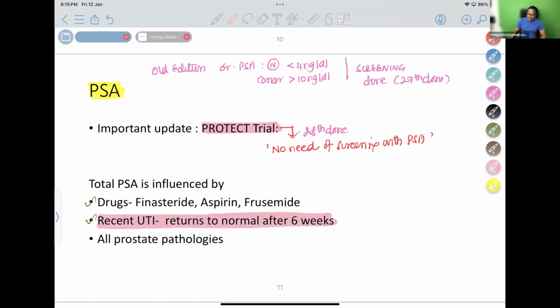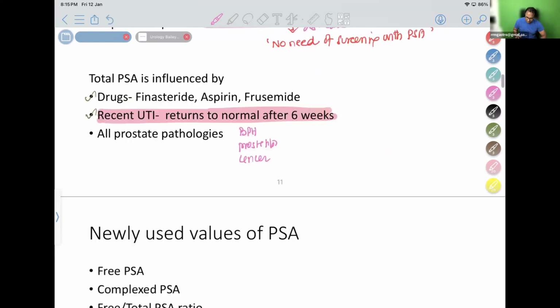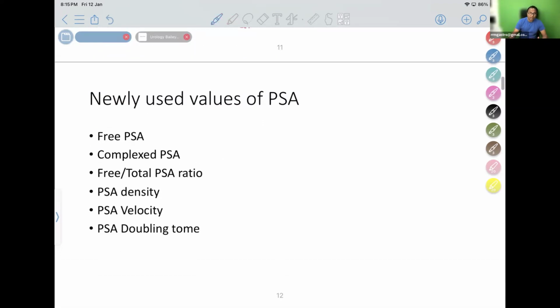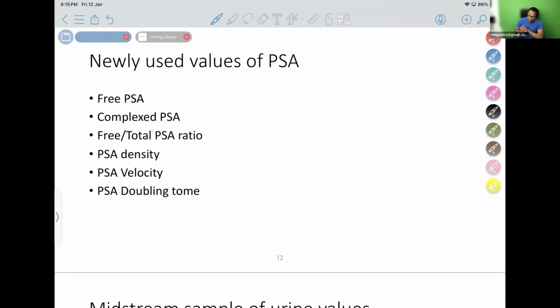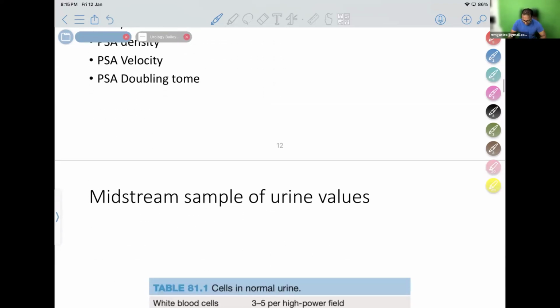All prostate pathologies like BPH, prostatitis, and even cancer have increased prostate specific antigen levels. So it is not so specific. Therefore, the PROTECT trial says no need of PSA value. Instead of PSA, they are now using values like free PSA, complex PSA, free PSA ratio, PSA density, PSA velocity, PSA doubling time. All these are newly used values of PSA now in practice.